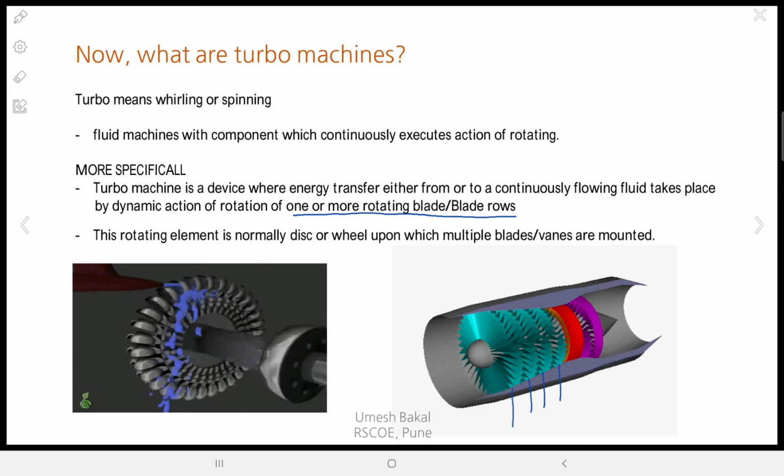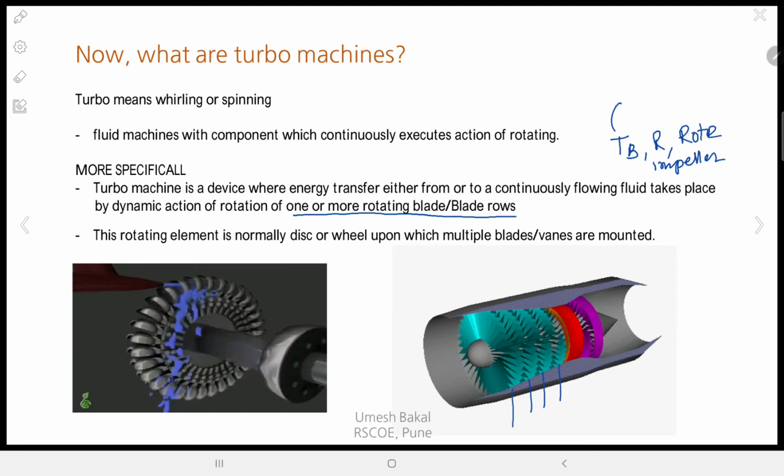Now such rotating elements, what do we call this rotating element? We either call it impeller, runner, or rotor. The element which continuously rotates is called a turbine runner, or rotor, or impeller, based upon which machine it is working in.